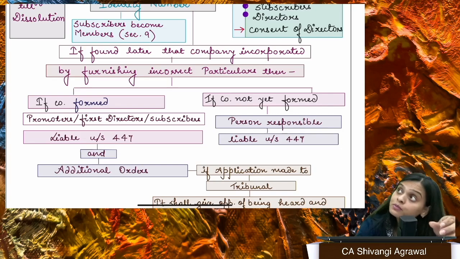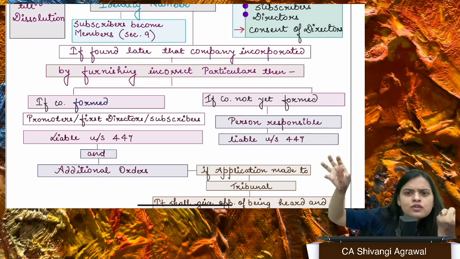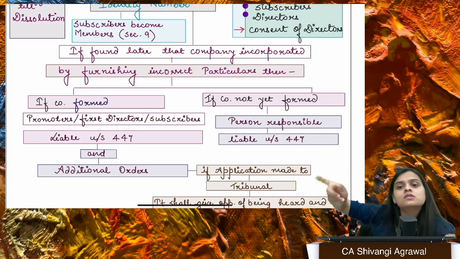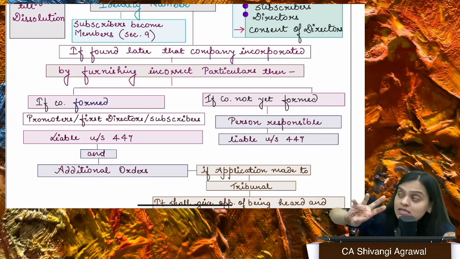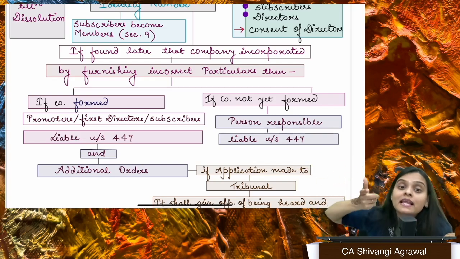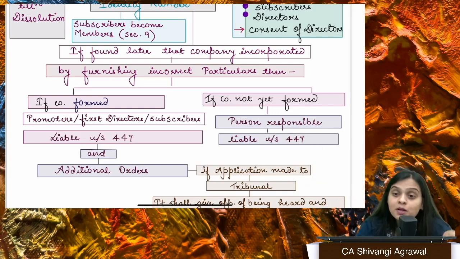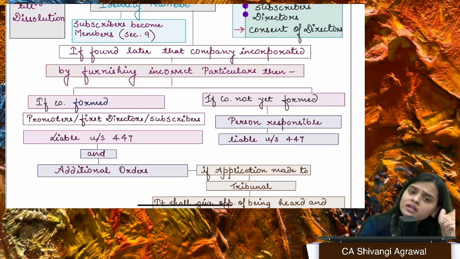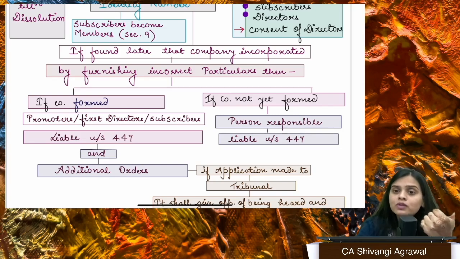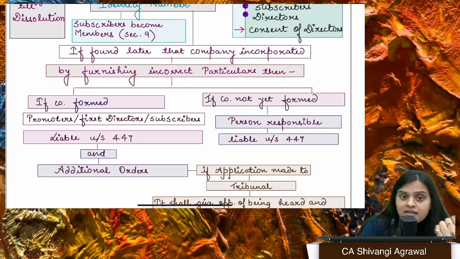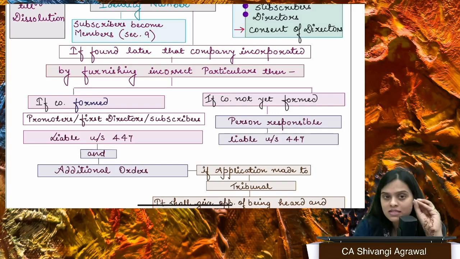Supposedly there is a subscriber who is a body corporate, so of course it cannot sign. Then in such a case, who will sign? Any director or officer of the company who is authorized to sign. That particular person will sign. Supposedly the subscriber is an LLP, then who will sign? A partner of the LLP will sign. Supposedly the subscriber is some foreign national who does not reside in India, then we also have to comply with the Hague Apostille Convention, if their country is not a part of it, right? So you have to remember all those basic details.